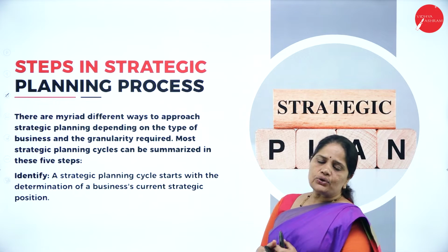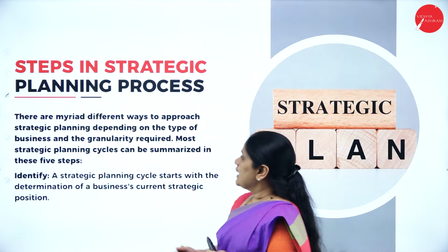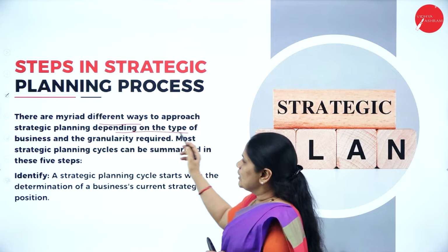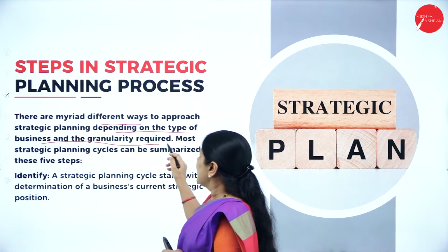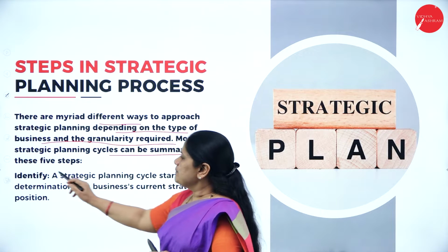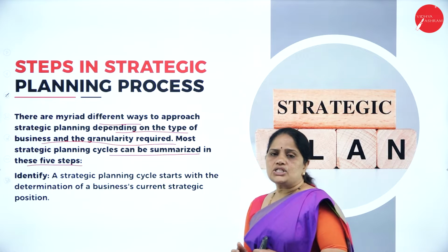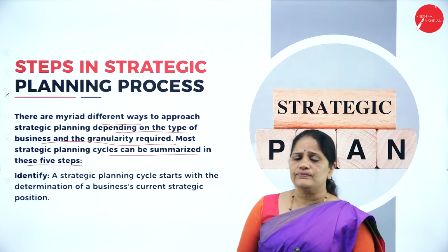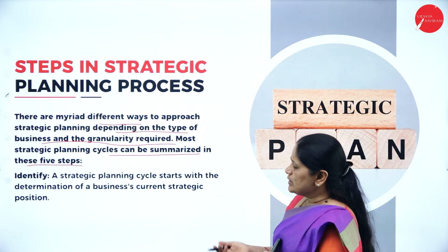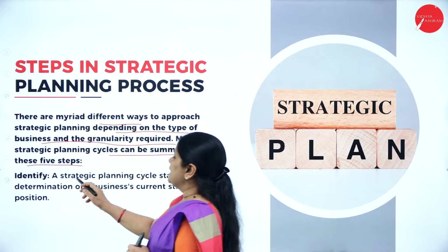Now, let us look into the steps in the strategic planning process. There are different ways to approach strategic planning depending on the type of business and the granularity required. Most business cycles can be summarized in these 5 steps. Depending on the nature of the business and the nature of the situation, we can have the business plans. The first step in the strategic planning process is identify.